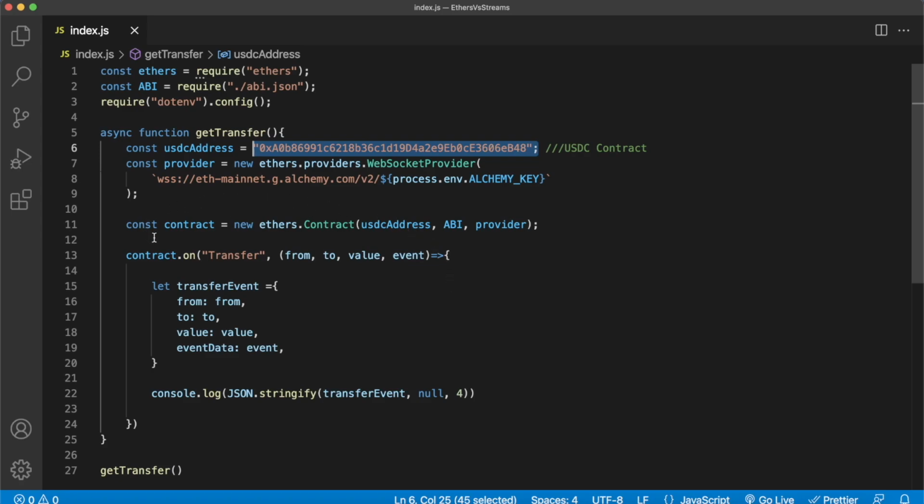Now, the rest of the functionality over here, we only provide the details of the contract, so which contract we're interested in, the application binary interface, and the provider we've set over here with Alchemy. And then we set the listener over here to listen to the transfer event. And what we'll do is we'll console log the details of the transfer, the from address, to address, the value, and the event data, which will not be parsed. And what we can do here is go ahead and fire this up and see what the results are.